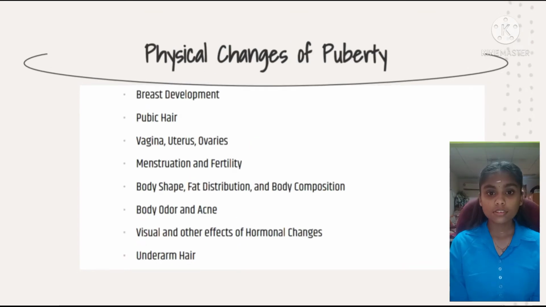So next, the physical change that occurs in a female is breast development. The first sign in girls is usually a firm, tender lump under the center of the areola of one or both breasts, occurring on average at about 10.5 years of age.